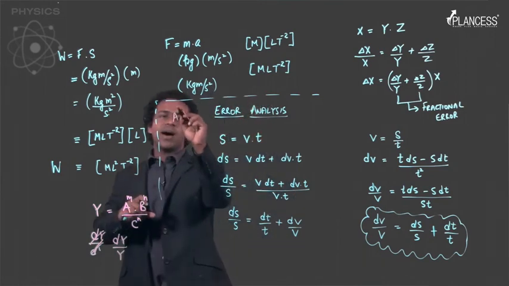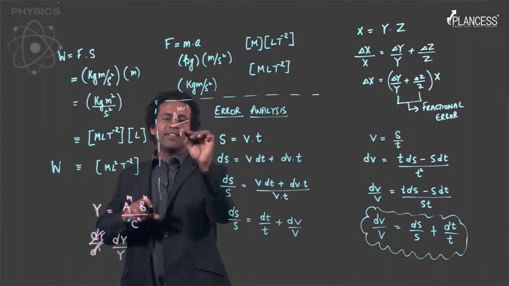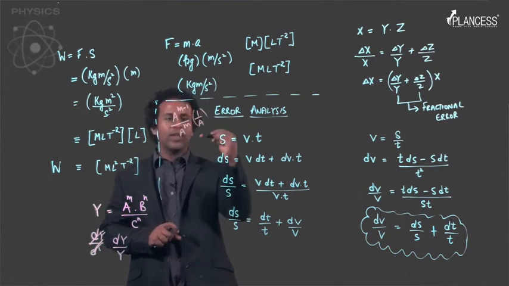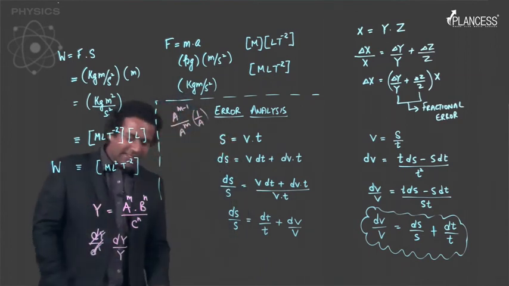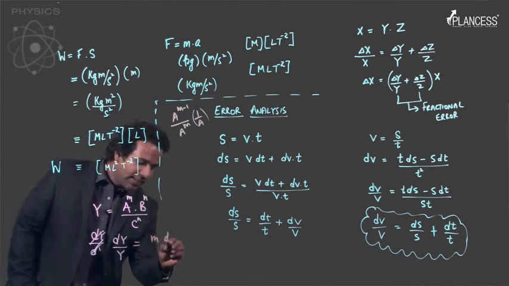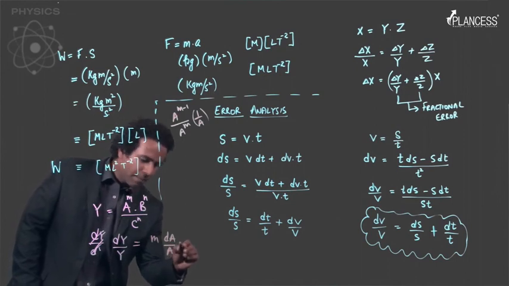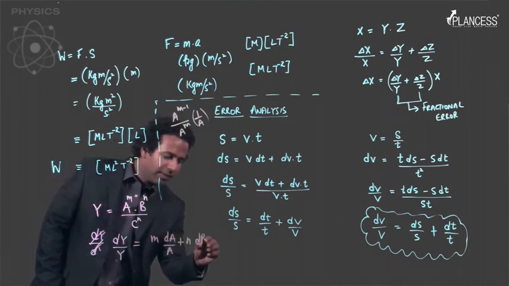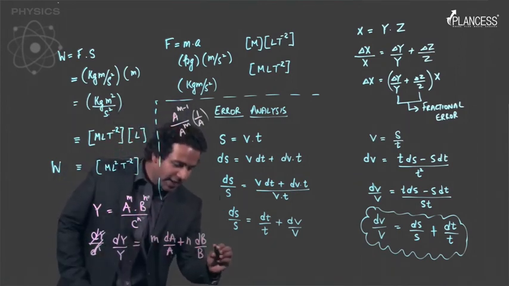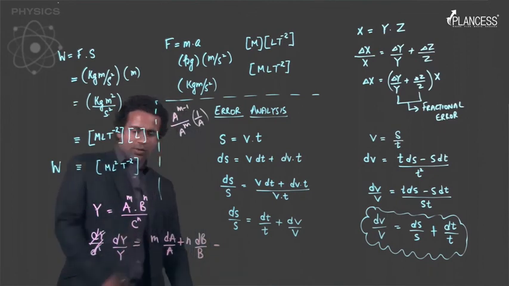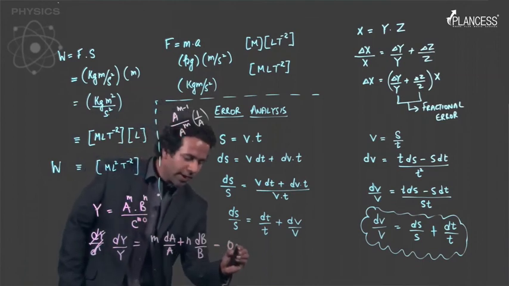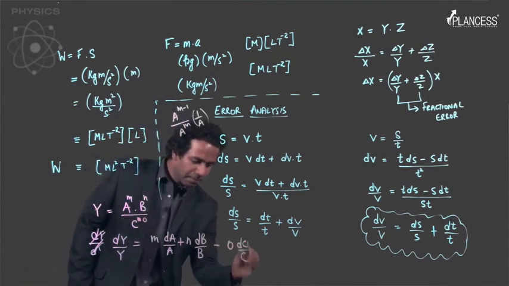And this a raised to power m minus 1 will later get divided by a raised to m, once again leaving you with 1 by a, right? So check this yourself, you'll get an expression of the form m into dA by A plus n into dB by B. Now, by differentiation, what you'll get is minus of, let's take another index, let's call this o, so it will be o into dC by C, right?